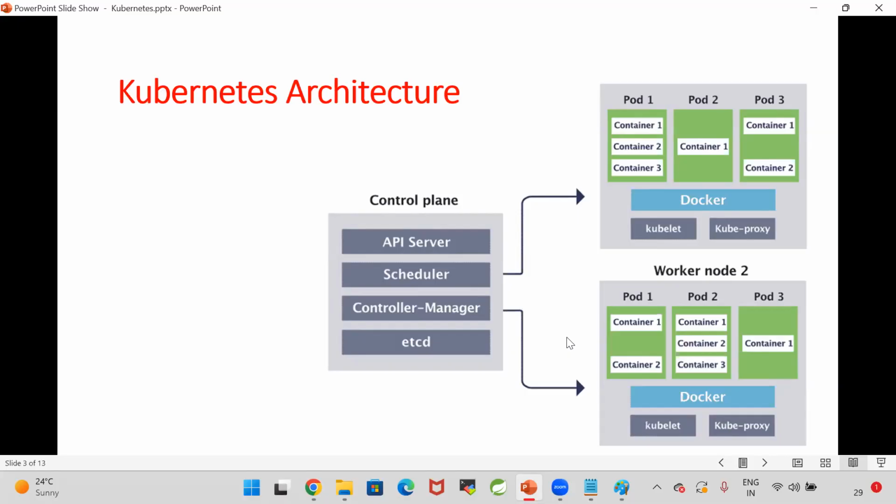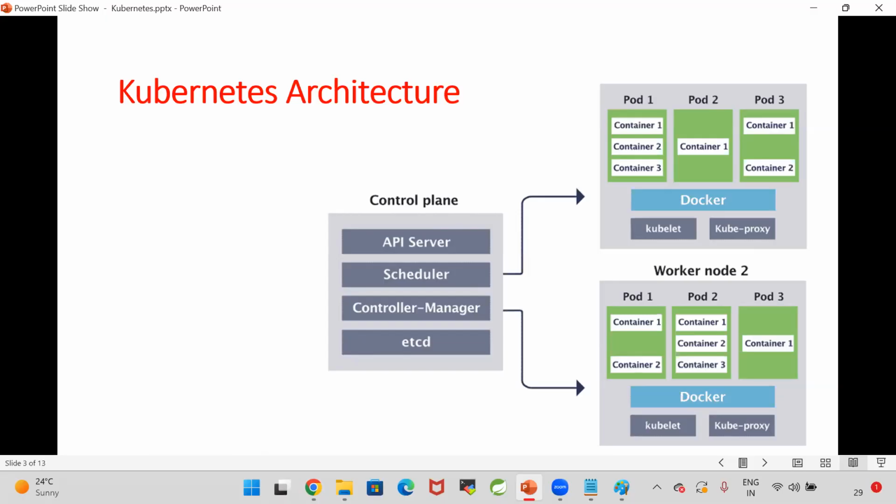For that, our scheduler is going to interact with the kubelets. What is a kubelet? Kubelet is called the node agent. For every worker node, one kubelet will be available. The scheduler will talk to the first worker node's kubelet. Hey kubelet, do you have any containers? How much space is free for you? Can I create a container in the worker node? Like that, the scheduler will talk to the kubelet and identify the node information. Which node is free, then the scheduler is going to schedule our container creation on that particular node.